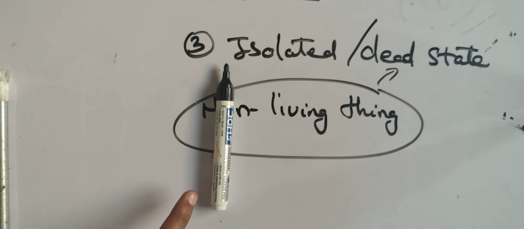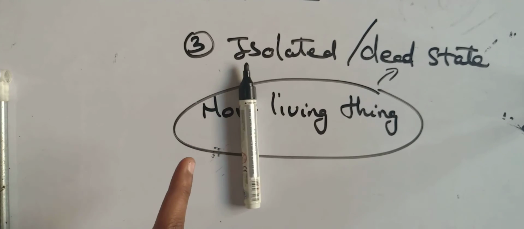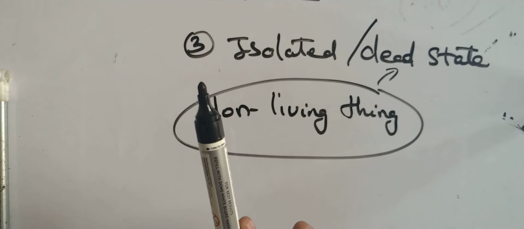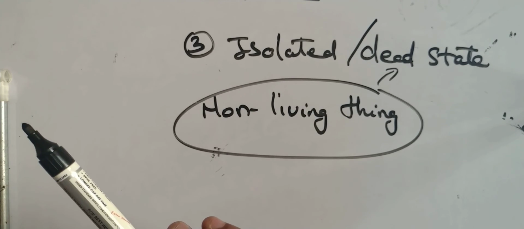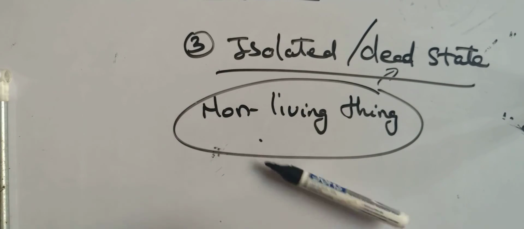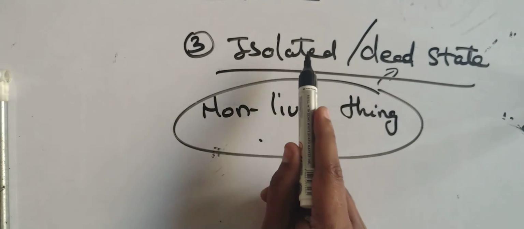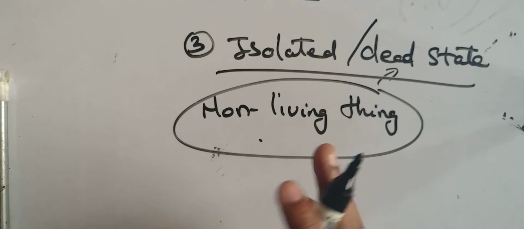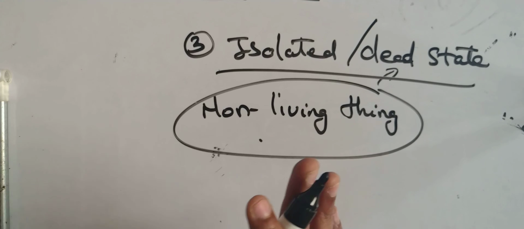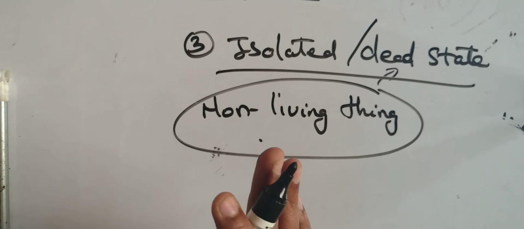But if I give some movement to it, it will roll along. So if I apply an external force, then it will interact energy, and it will no longer come under the category of dead state. So every non-living thing will be in a dead state or isolated system unless and until an external force is acted upon it. Are you following? So this is known as the dead state of a system.